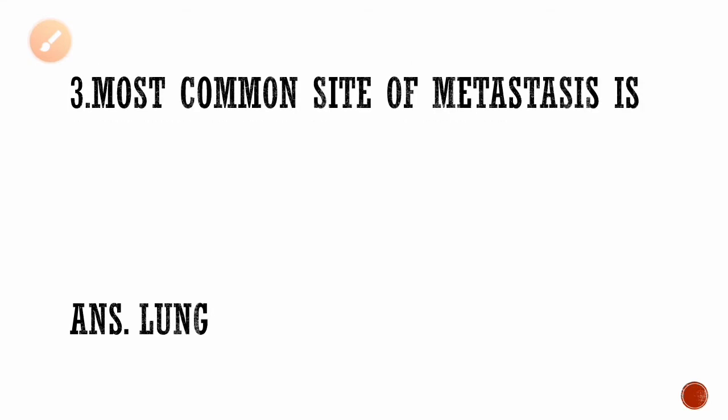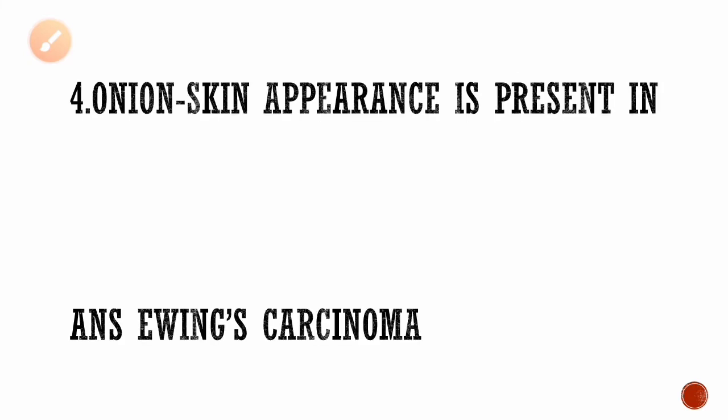Coming back to the third question, most common site of metastasis is. We all know that cancer starts within one area or region, then it spreads to other parts for metastasis. The common site cancer chooses for metastasis is the lungs. Whatever the type of cancer may be, it goes and settles down in the lungs.